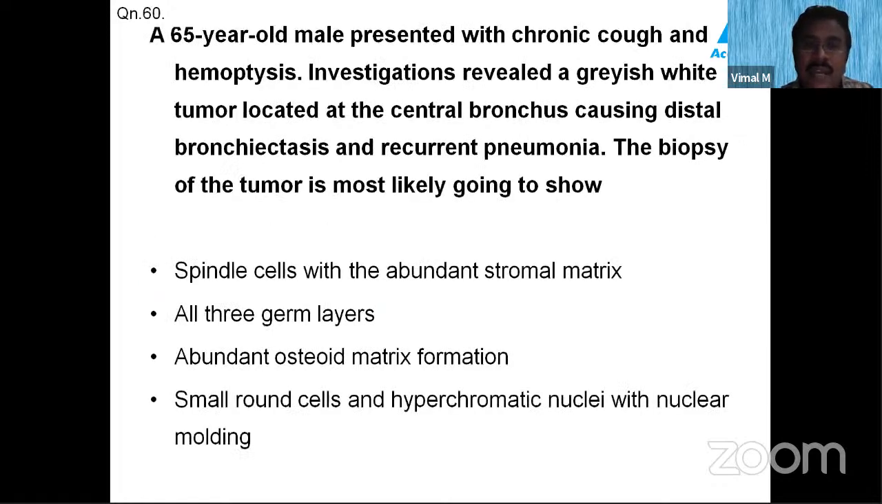Okay, a 65-year-old male with a chronic cough, hemoptysis, grayish-white tumor in the central bronchus, distal bronchitis, and recurrent pneumonia. The biopsy of the tumor cells shows nuclear small round cells. The spindle cells you will get in sarcoma. All three germ cell layers you will see in teratoma, which is not common in a lung tumor. And osteoid matrix formation you will see in osteosarcoma, which is not seen in lung tumor. What they are dealing with is a small cell carcinoma. So you get small round cells with hyperchromatic nuclei with nuclear molding. Okay, so with this, we are finishing the MCQs.